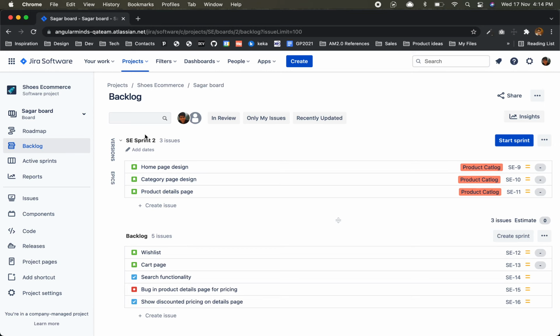Whenever our sprint 1 was going on, our sprint 2 is ready. In fact, most well planned projects already have 3-4 sprints planned, and they work on planning 6 sprints, so they are always ahead of their sprints. And then based on the performance of sprint 1, they can make changes in sprints 2, 3, 4, like this.